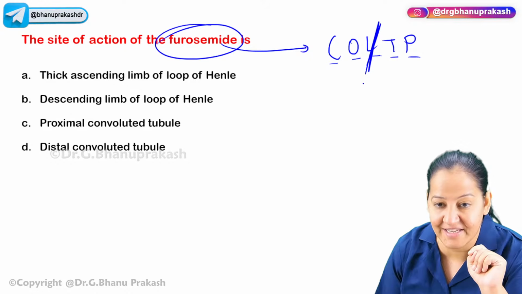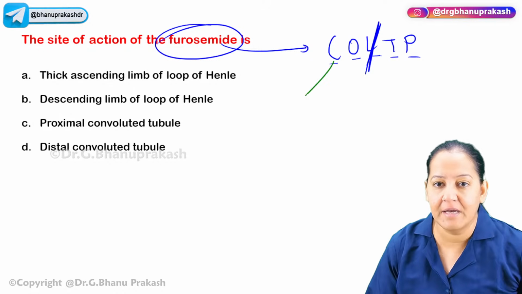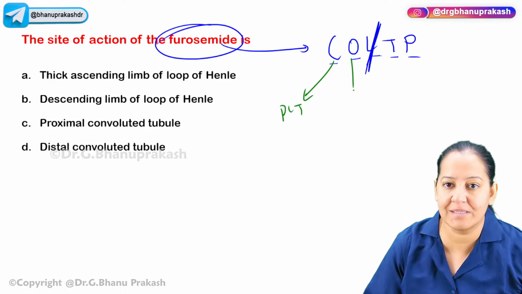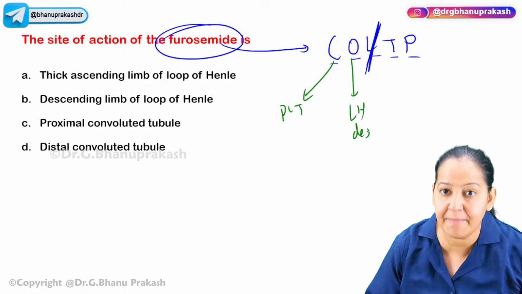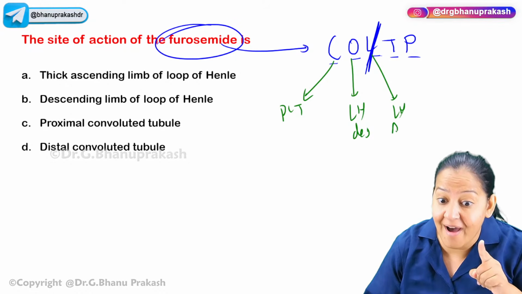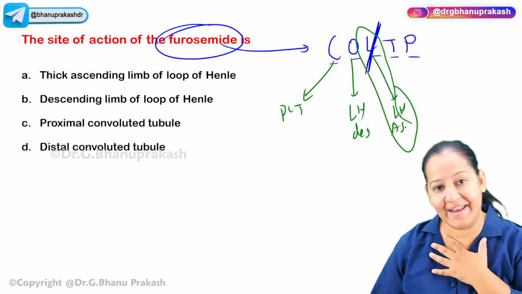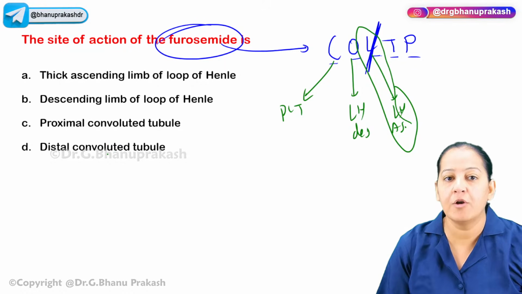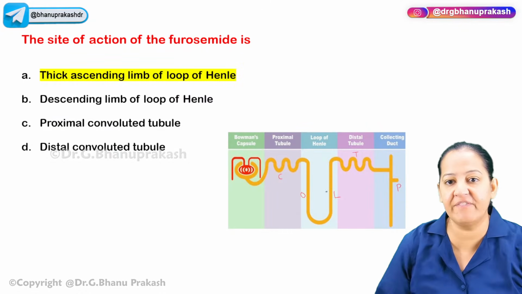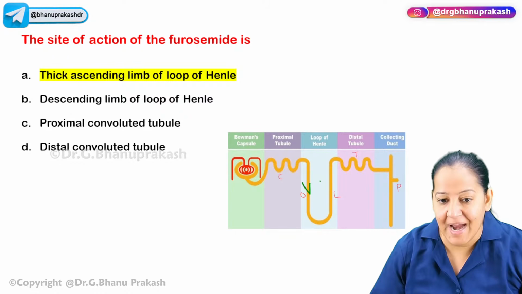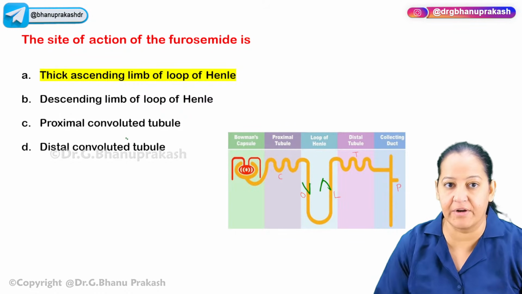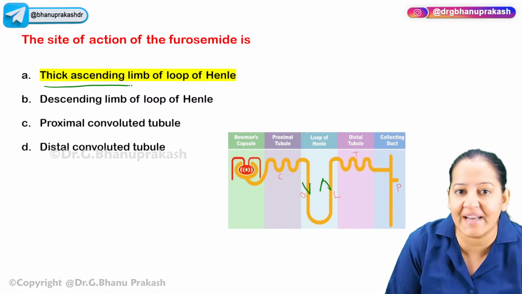So where are they acting? Now tell me the sequence where they are acting. This one is PCT. This one is the loop of Henle descending limb. This one is the loop of Henle ascending limb. So they are asking for this. My answer is loop of Henle ascending limb. I guess everyone knows the descending limb is thin and the ascending limb is thick. So go with the thick ascending limb of loop of Henle.